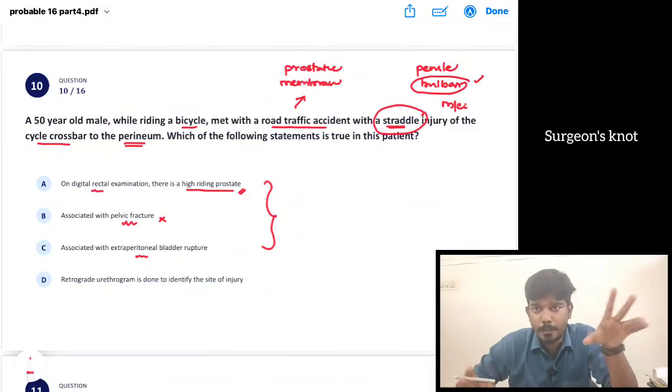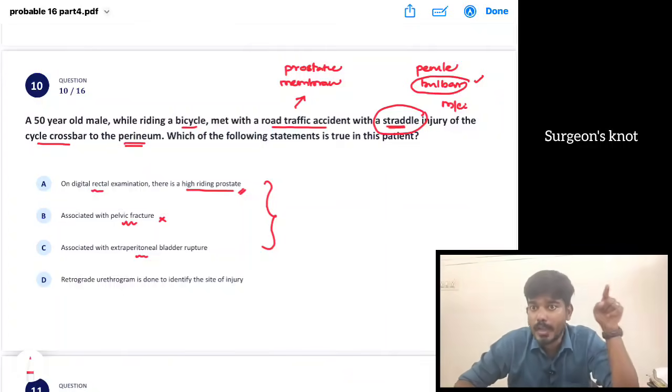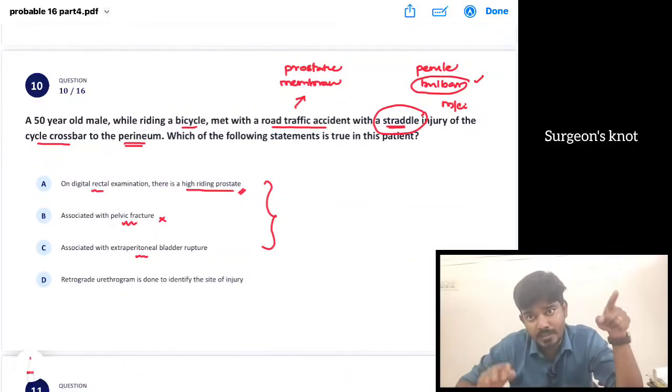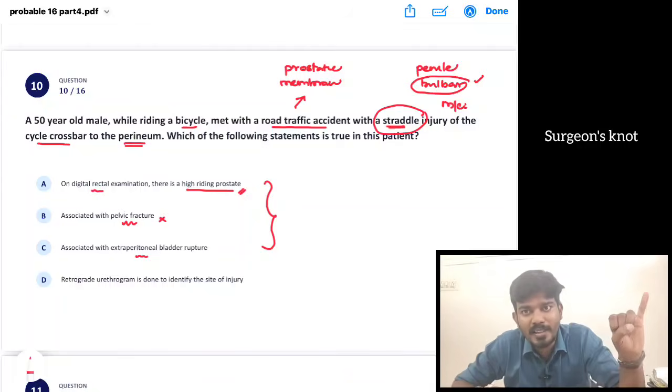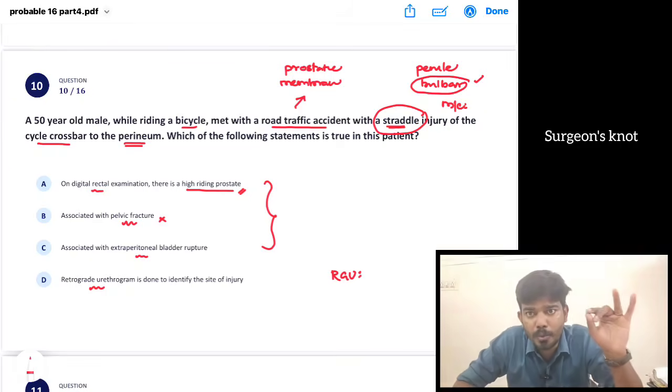ஸோ பிளட் கொடுத்துருக்காங்க அப்படின்னா யூஸ்வலாக நம்ம எக்ஸாம்ல Foley's ட்ரை பண்ணக்கூடாது. ஓகே, எக்ஸாம்ல ஆன்சர் பண்ணும்போது Foley's ட்ரை பண்ணாம you have to wait for the bladder to fill and then we have to do a suprapubic catheterization. அங்கேயும் பிரச்சனை இருக்கு. Whether we have to do a suprapubic catheterization first இல்ல investigation பண்ணணுமா. What is the investigation of choice? That is this retrograde urethrogram, RGU. It tells you about the site of injury.